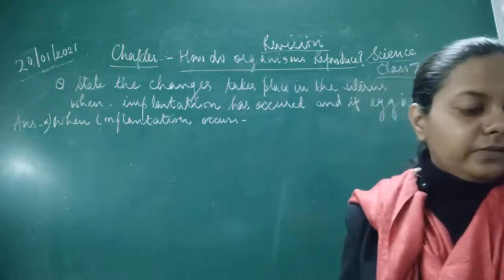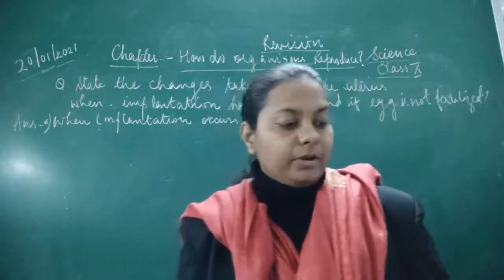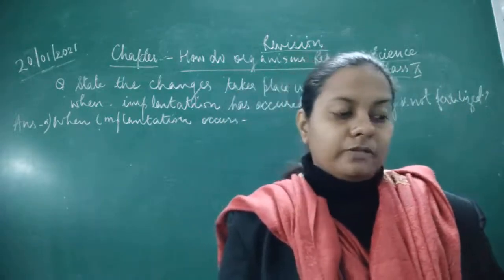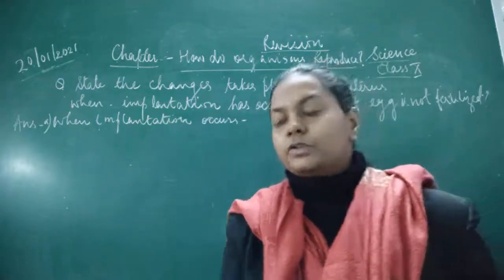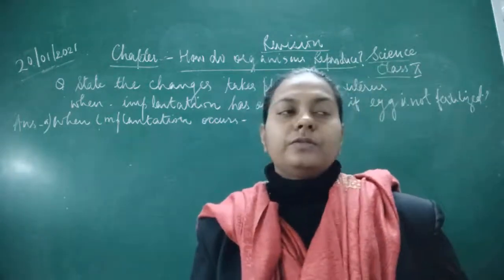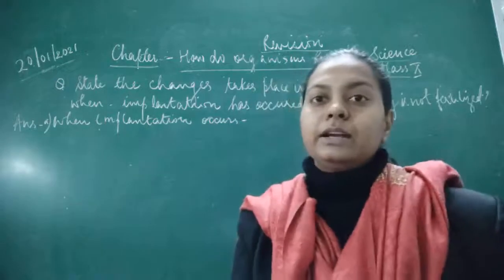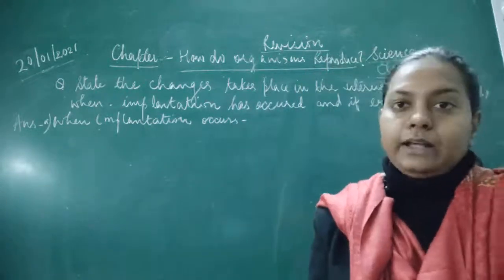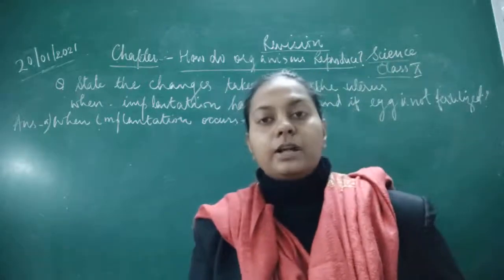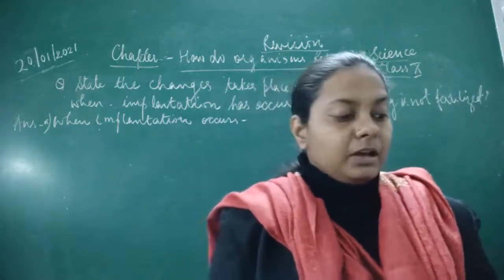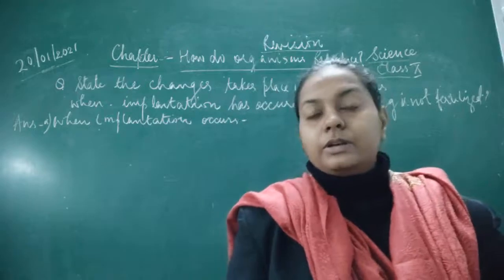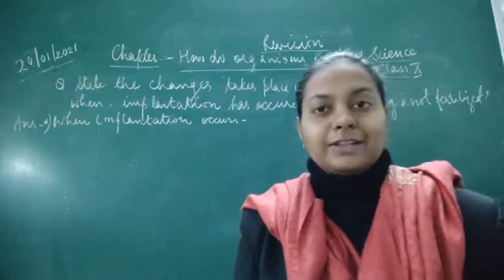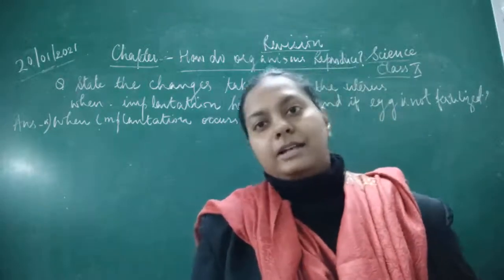If the fertilization occurs, then the embryo gets implanted in the inner lining of the uterus and it starts dividing. First of all, the fertilized ovum gets implanted inside the inner lining of the uterine wall, and then it starts dividing. And once it starts dividing, because of the inner lining it gets the attachment and then it starts developing.